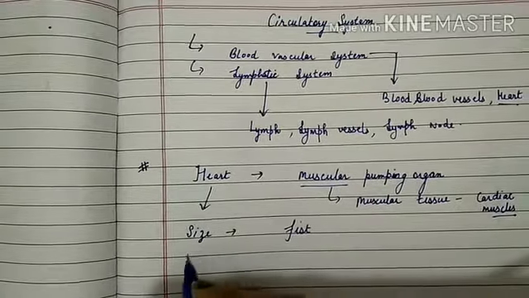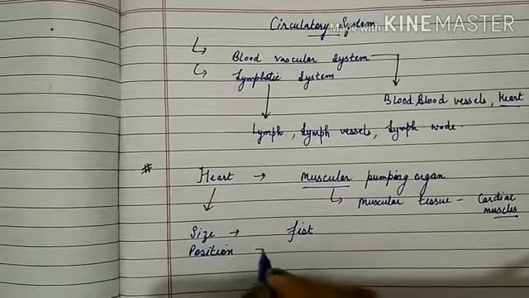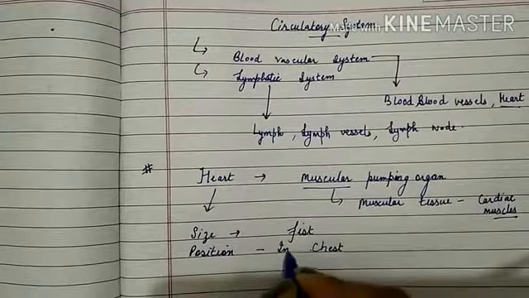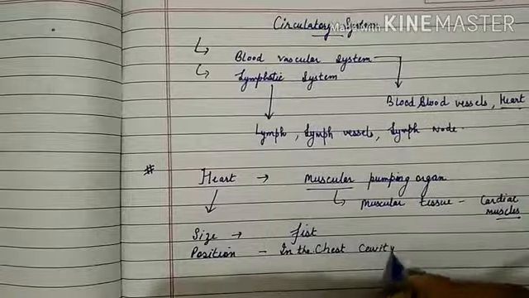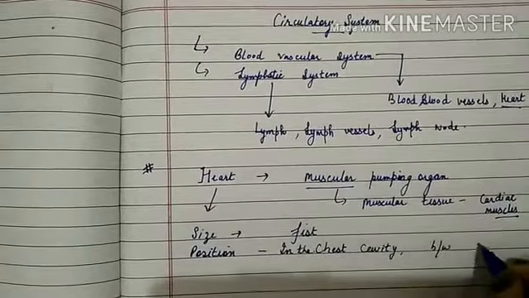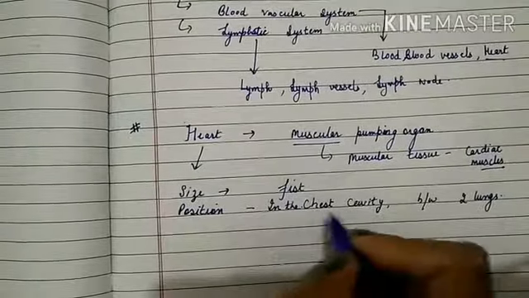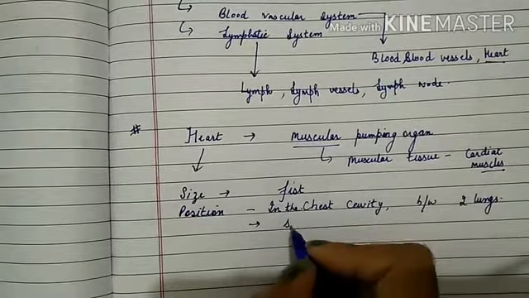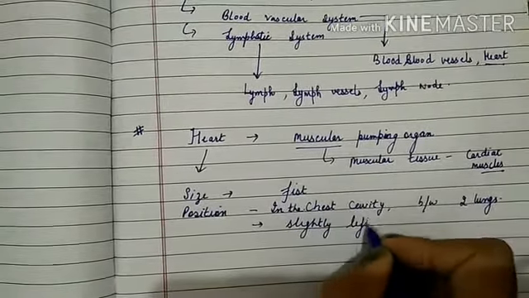And position, where it is located: in the chest cavity, between two lungs. So between two lungs the heart is located, and it is slightly towards the left side.